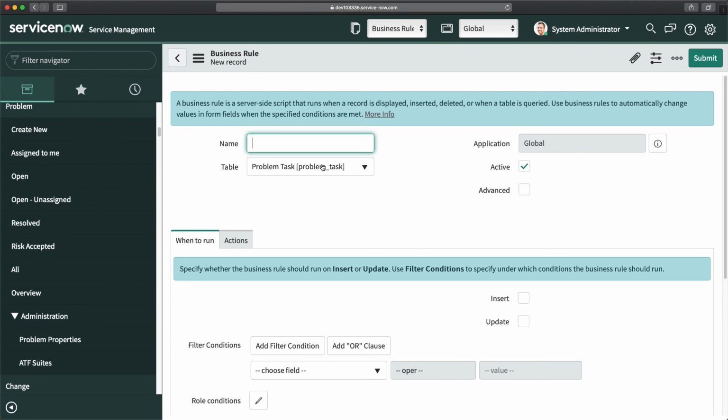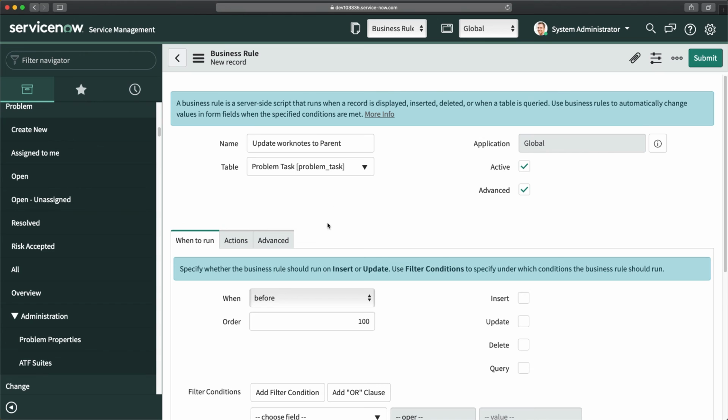This is the new form of business rule. So I will give it a name, maybe update work notes to parent. I will make this advanced checkbox active.